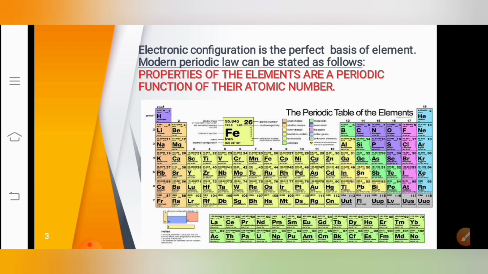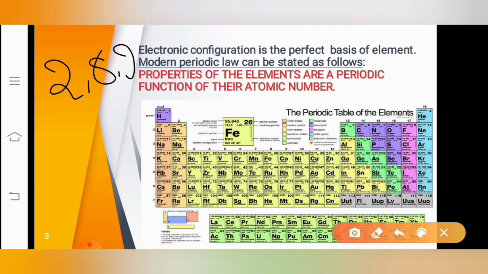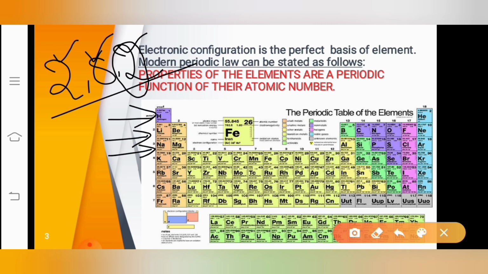Now let us understand some electronic configuration. If you look at an element with electronic configuration 2, 8, 2, suppose you don't know which element this is, but you know its electronic configuration. Then this element is first, second, third, so it belongs to the third period. Where is the third period? 1, 2, 3. So this element belongs to the third period.